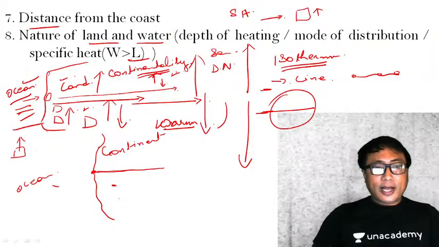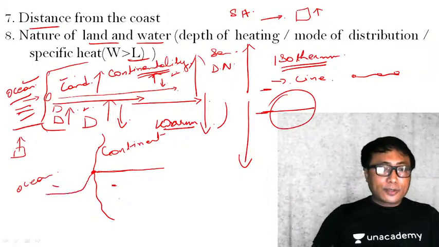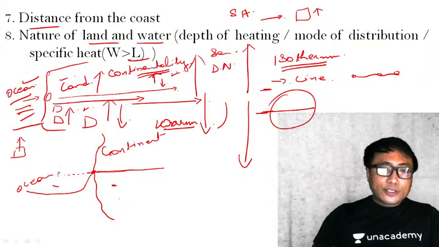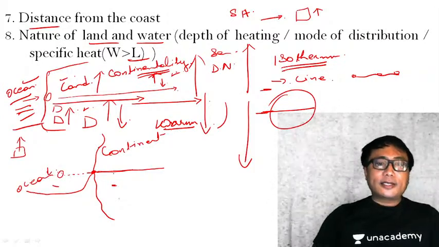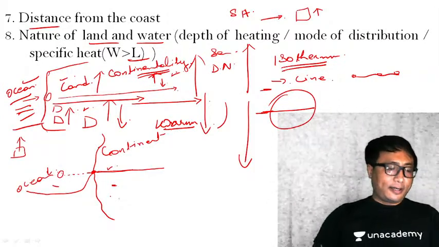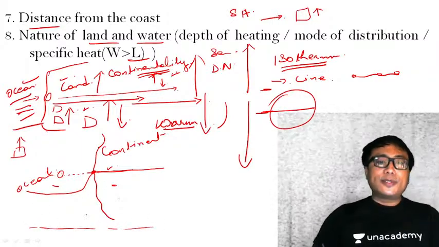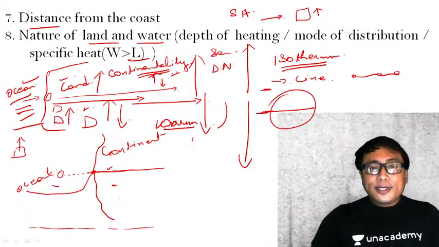Over the ocean, I will have to come down below like this, towards lower latitude. Why? Because at the same latitude, the ocean water will be much cooler as compared to the land. Clear? So my isotherm will curve towards the equatorial region during the summer season. During winter, what will happen?